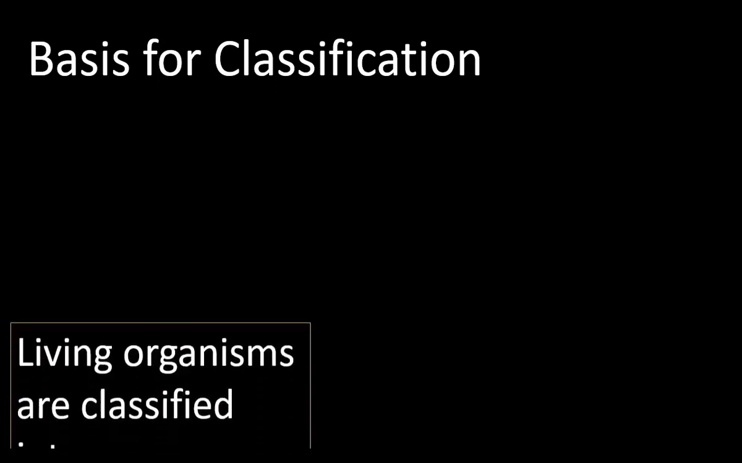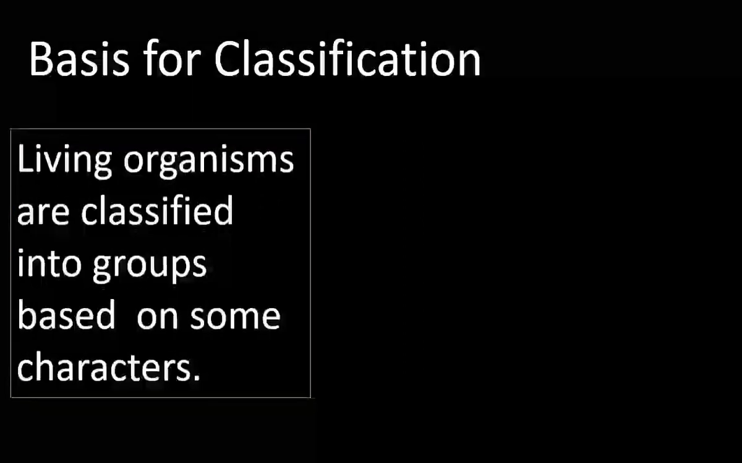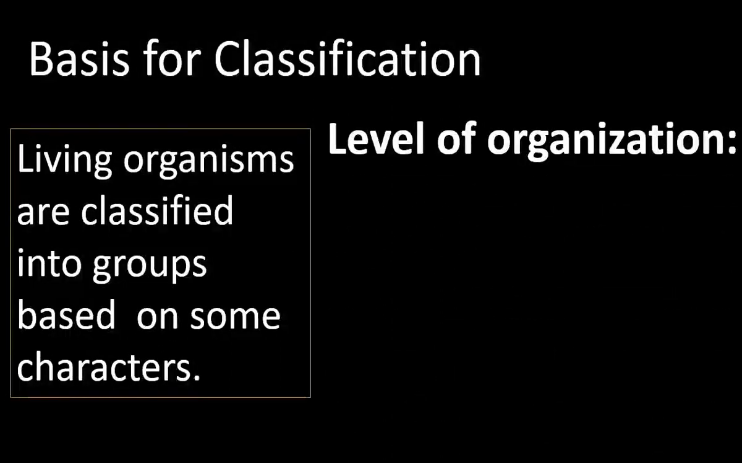Living organisms are classified into groups based on some characters. These characters are the basis for classification. In this video, we are going to learn the four bases for classification. The first one is level of organization. Cells, tissues, organs, and organ systems are the various levels.